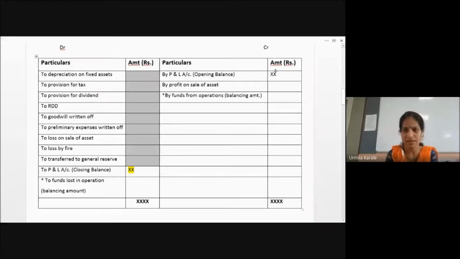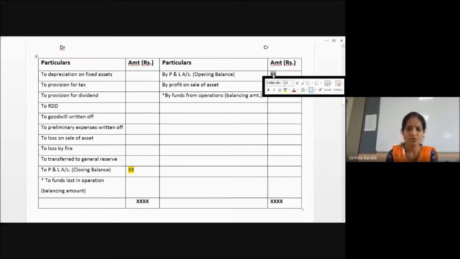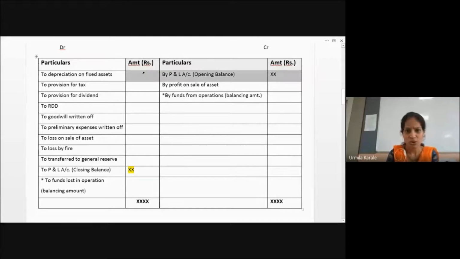Whatever the opening balance was, I have shown all these things, so my profit has reduced, because I have shown all this on the debit side. This is the profit. This profit will get reduced if I am showing something on this side. So after showing all these things on the debit side, I have got this profit as a balancing amount.